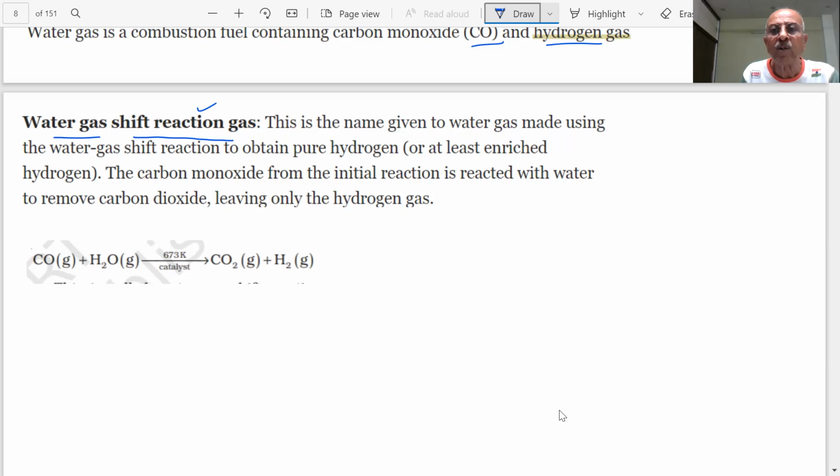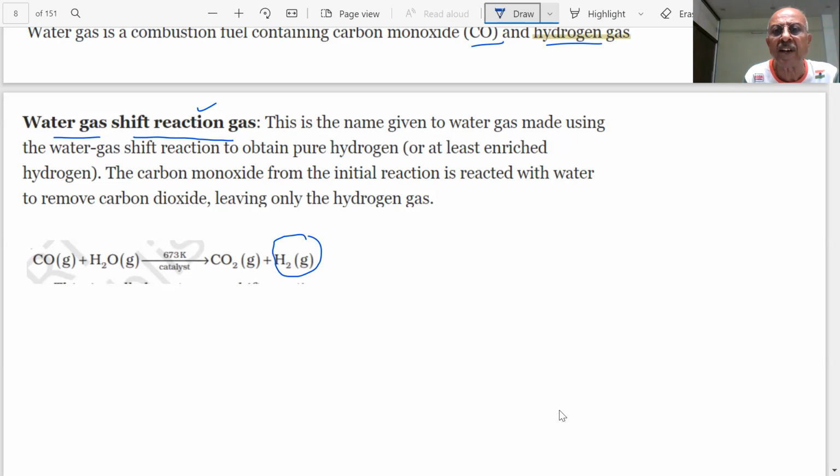This is a name given to water gas made using the water gas shift reaction to obtain pure hydrogen. If you want to obtain pure hydrogen, student, you use the water gas shift reaction. What we are doing here is obtaining, at least, enriched hydrogen, which means there will be more hydrogen and less of CO.